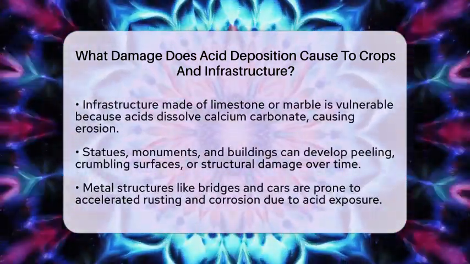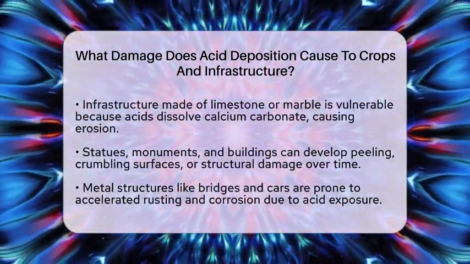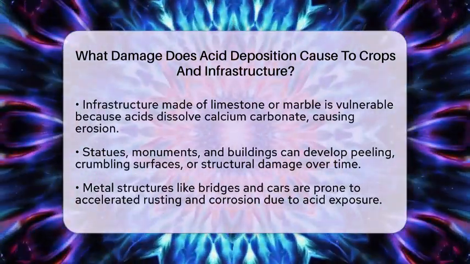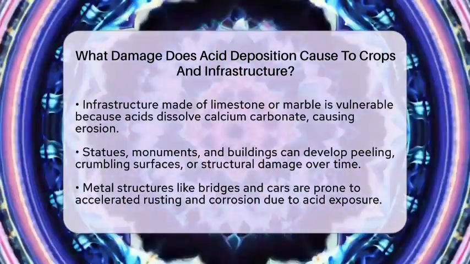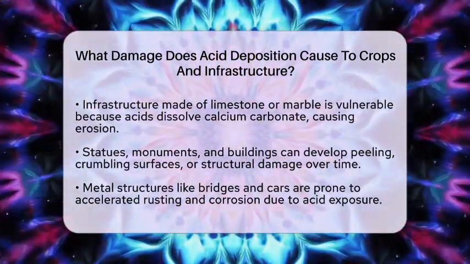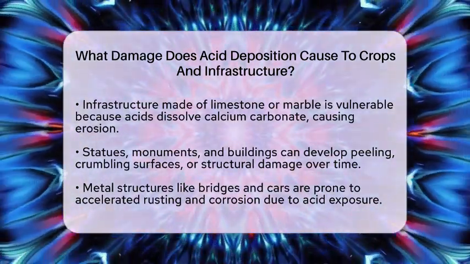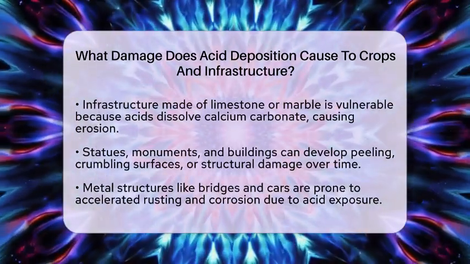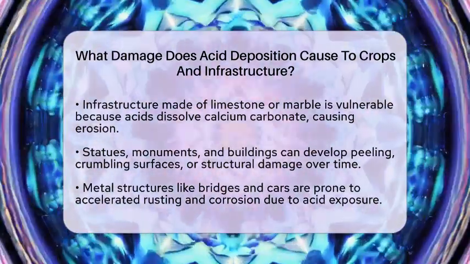When it comes to infrastructure, acid deposition can be just as damaging. Buildings made of limestone or marble, which contain calcium carbonate, are especially vulnerable. The acids in rain dissolve the calcium carbonate, causing the surfaces to erode over time. You might see statues or monuments with peeling or crumbling surfaces.